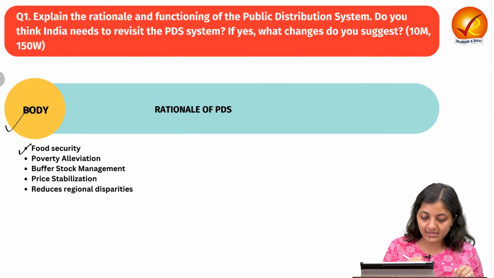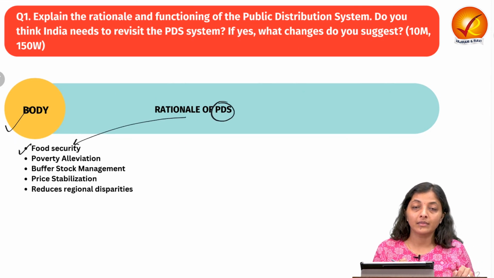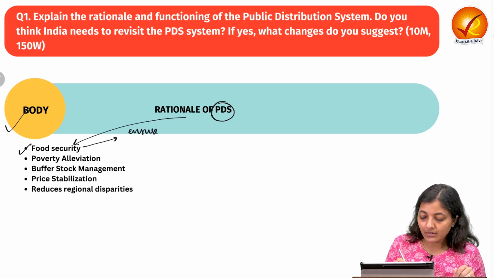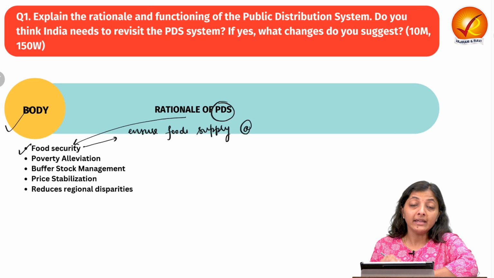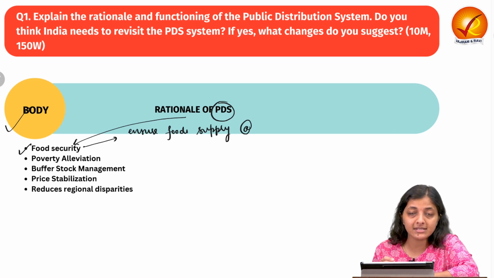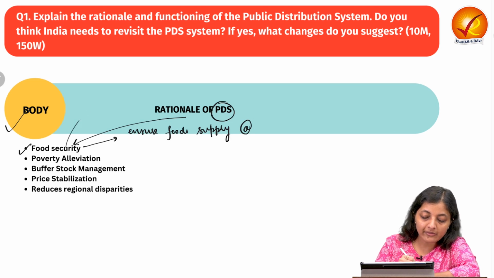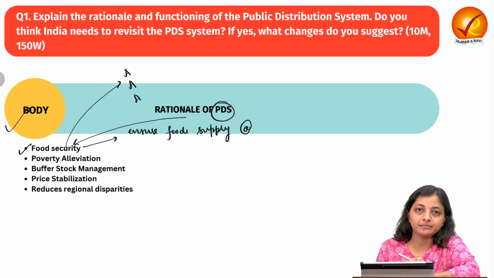Let's see all these 3 parts in the body. The first one is the PDS system ensures the food security. How? Because it ensures the food supply at affordable rate, even at the time of exigencies, emergencies, some shortages, some inflation. So the food security has 3 aspects: availability of the food, affordability and accessibility.